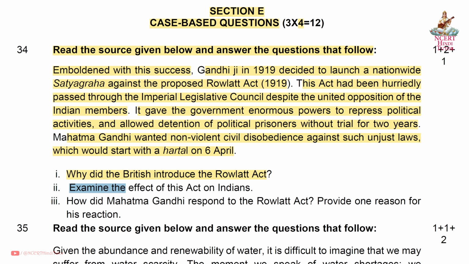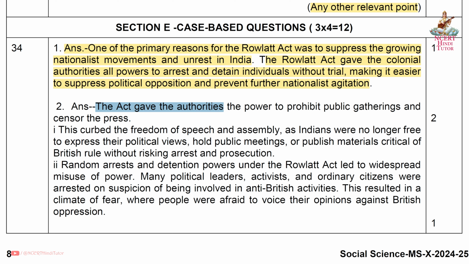Second, examine the effect of this act on Indians. Answer. The act gave the authorities the power to prohibit public gatherings and censor the press. First, this curbed the freedom of speech and assembly, as Indians were no longer free to express their political views, hold public meetings, or publish materials critical of British rule without risking arrest and prosecution.